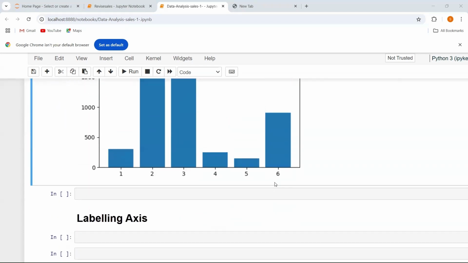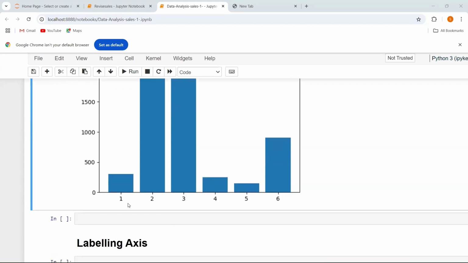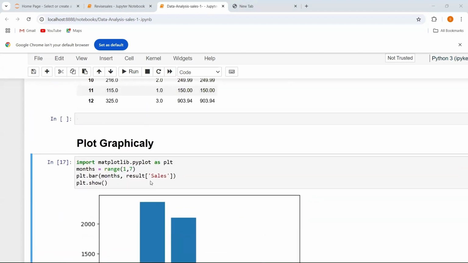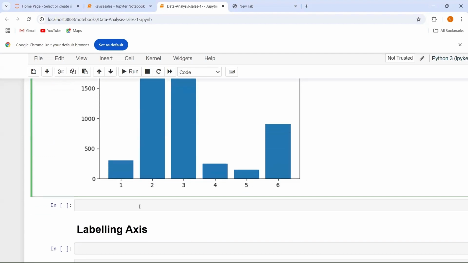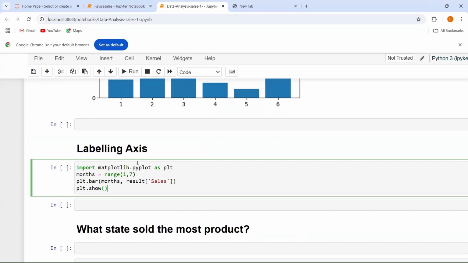Here we are going to see how we can label our x-axis and the y-axis, because in your output there is no label on the x-axis and no label on the y-axis. So we are going to understand how to label our axes. First of all, I am going to copy this data and paste it over here. After pasting, I am going to label my data.